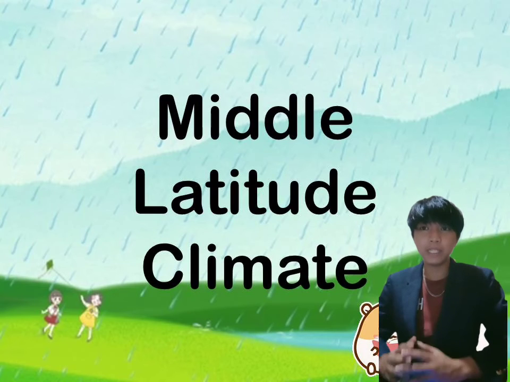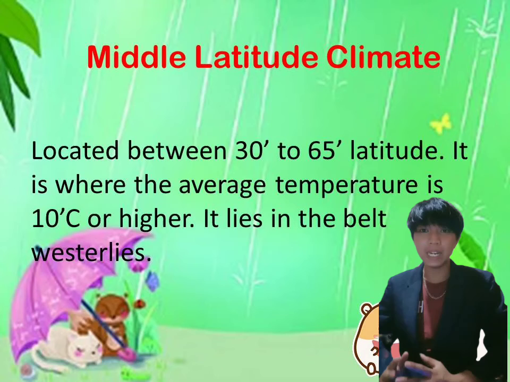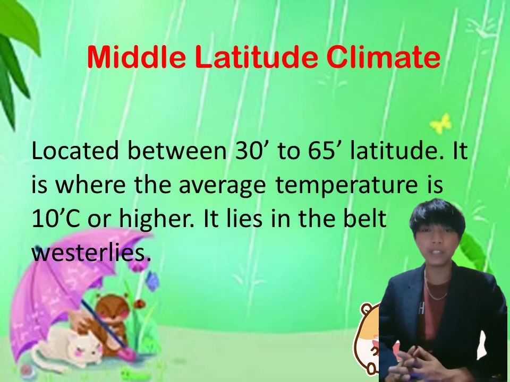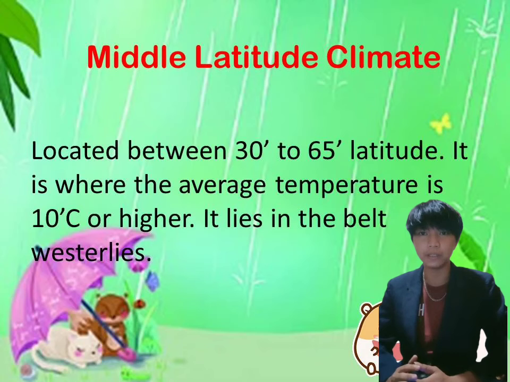The second is middle latitude climate. Middle latitude climate is located between 30 degrees to 65 degrees latitude. It is where the average temperature is 10 degrees Celsius or higher. It lies in the belt of westerlies. Examples of these middle latitude climate countries are Korea, Japan, and Mongolia.